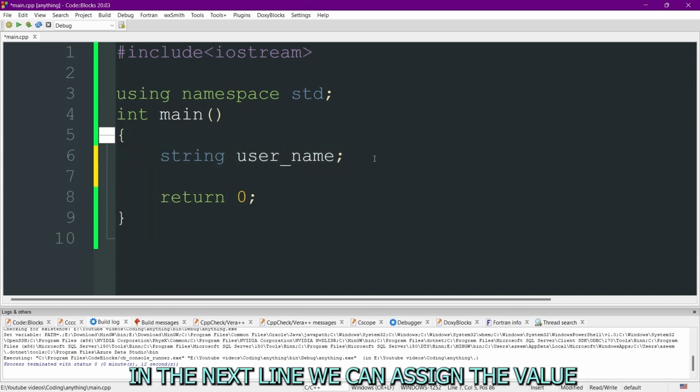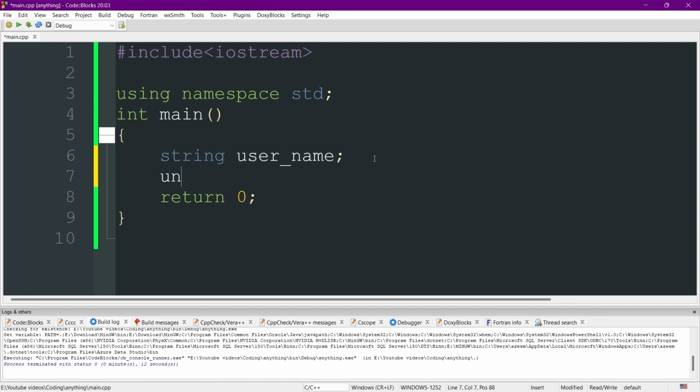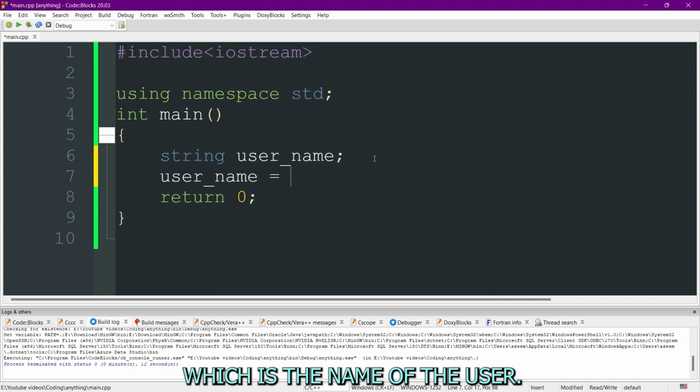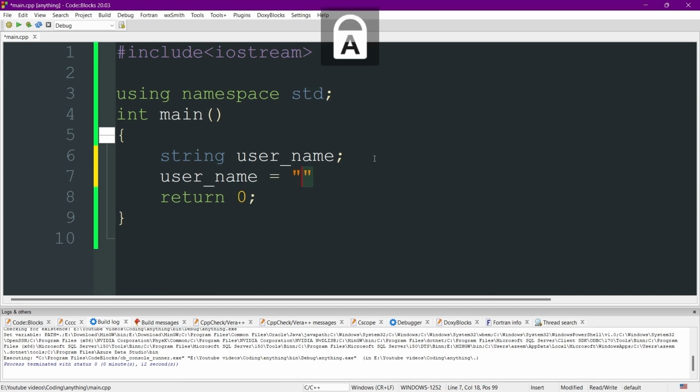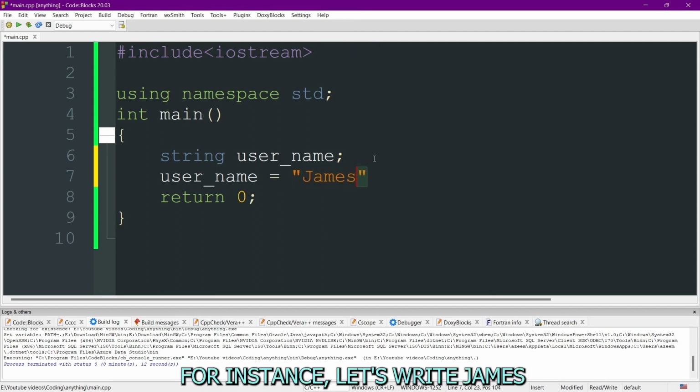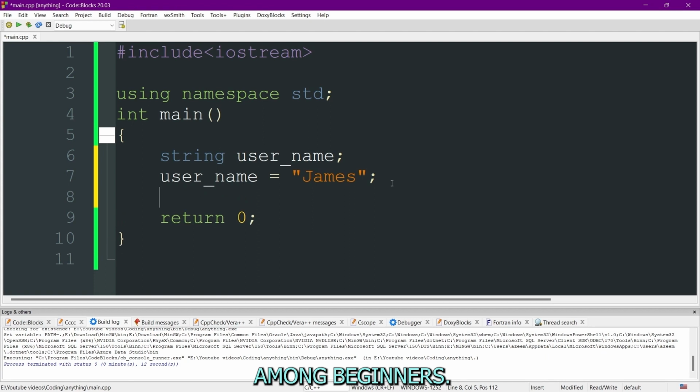In the next line, we can assign the value inside this name, which is the name of the user. For instance, let's write James and then a semicolon once again. You don't have to make this mistake of missing a semicolon. This is the most common mistake among beginners. I also used to do this a lot. So you have to be careful.